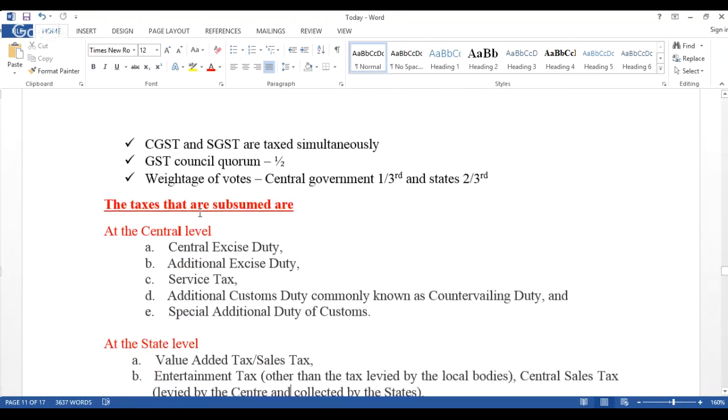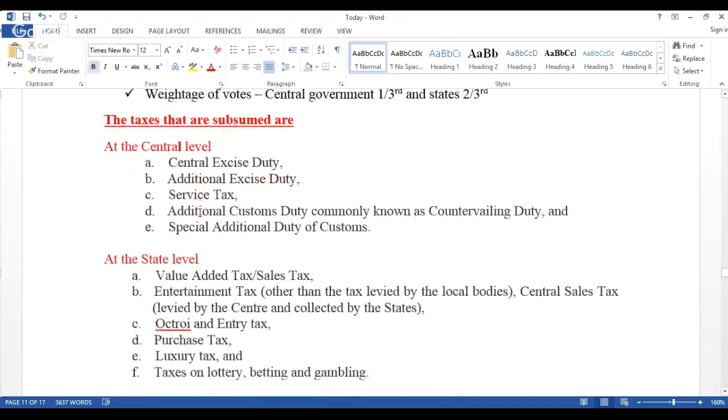And what are the taxes that are going to be subsumed? Already subsumed, in fact, at the central level, it is the central excise duty, additional excise duty, service tax, additional customs duty, commonly known as countervailing duty, and special additional duty of customs, right? And at the state level, VAT, sales tax, value added tax, entertainment tax, central sales tax, octroi and entry tax. In fact, this entry tax is a big relief.